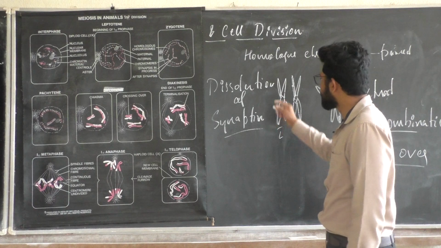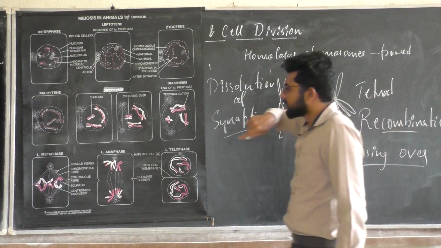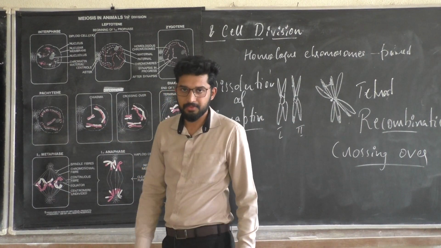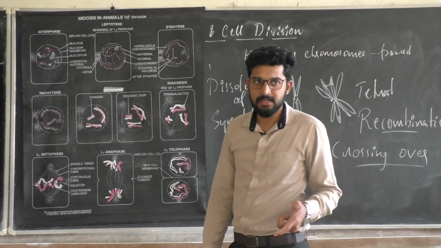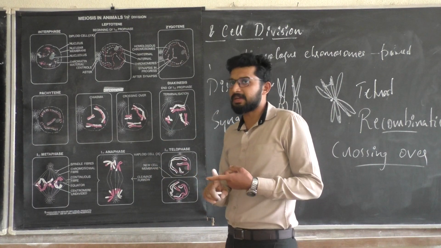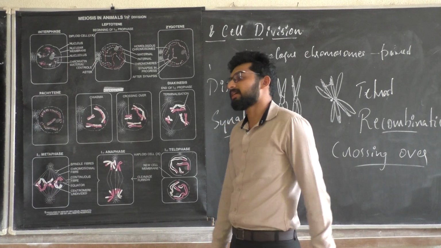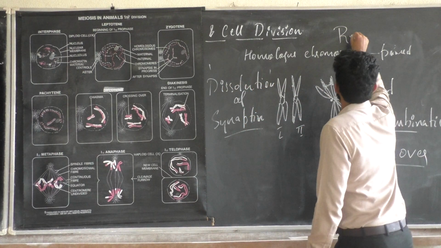But before going to the diplotene stage, I must tell you that where the recombination or crossing over is taking place, the exchange of genetic material is triggered by an enzyme called recombinase.